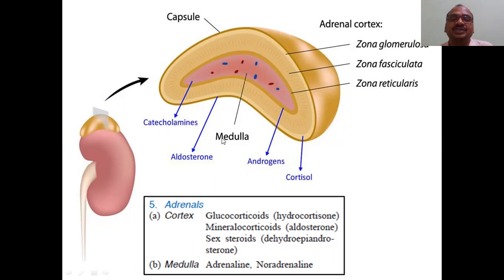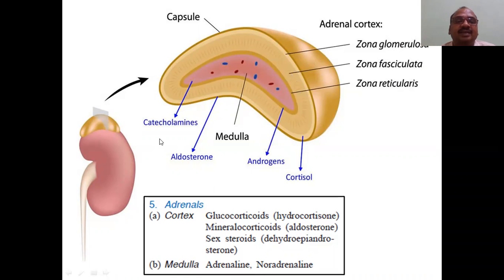See, the name itself indicates medulla, which is present at the middle. This is the inner part. Whereas this part, light brown color, which is present between the capsule as well as the medulla, is divided into three parts. It is called the adrenal cortex: zona glomerulosa, zona fasciculata, zona reticularis. These three are the important parts of the adrenal cortex.